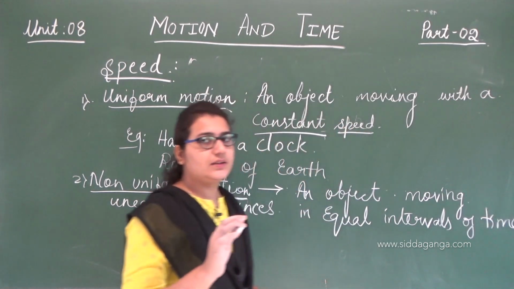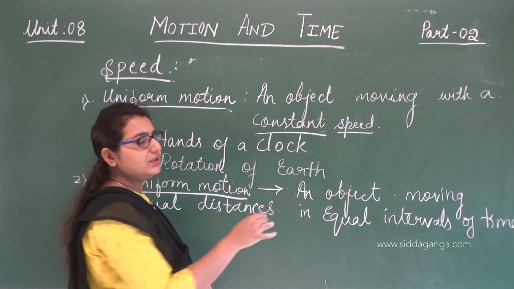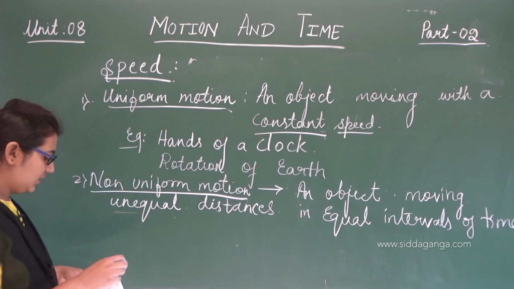Remember, non-uniform motion is unequal distances in equal intervals of time. Okay, example.